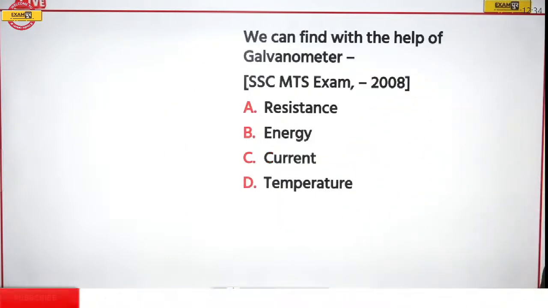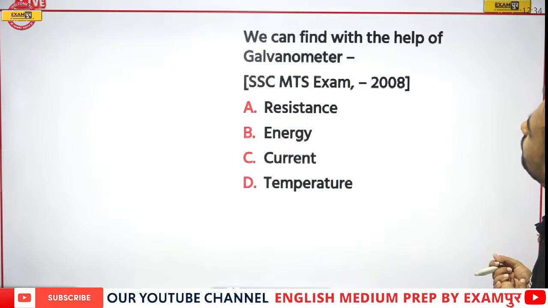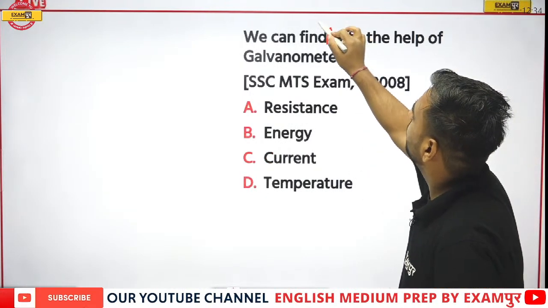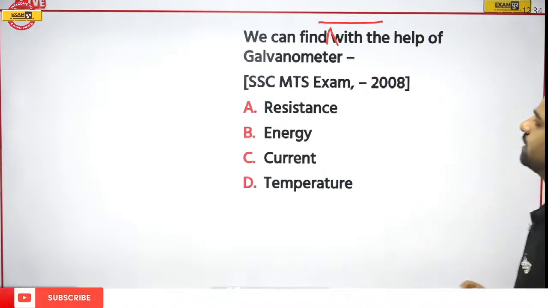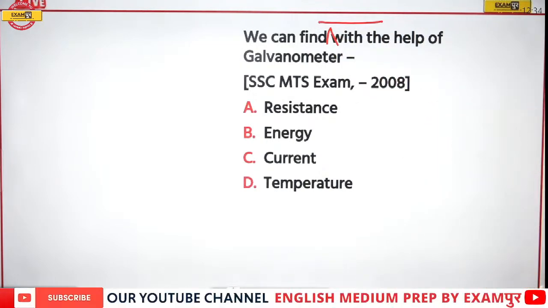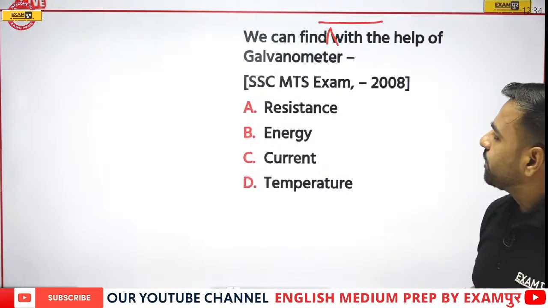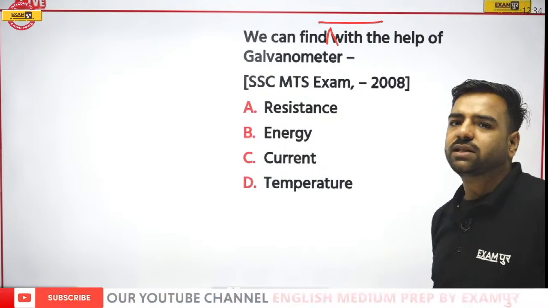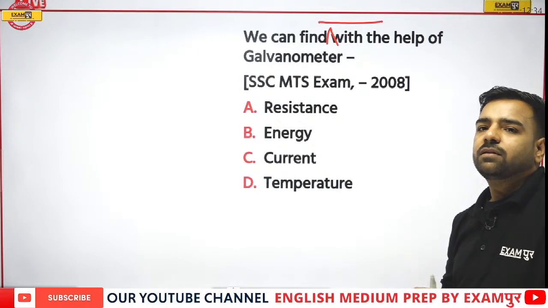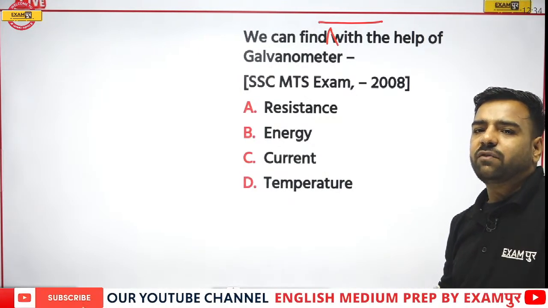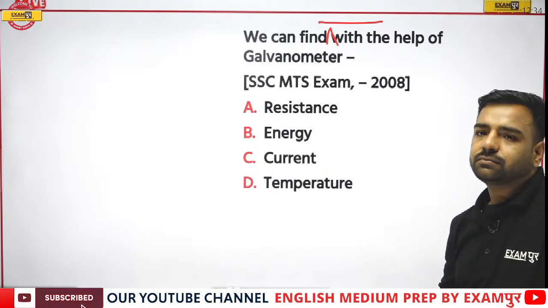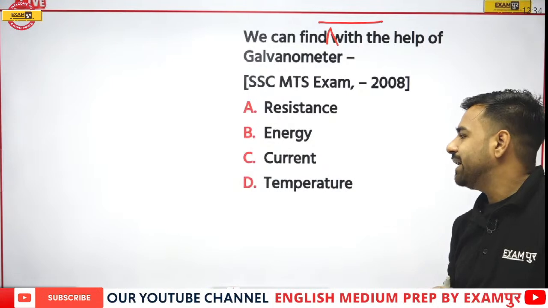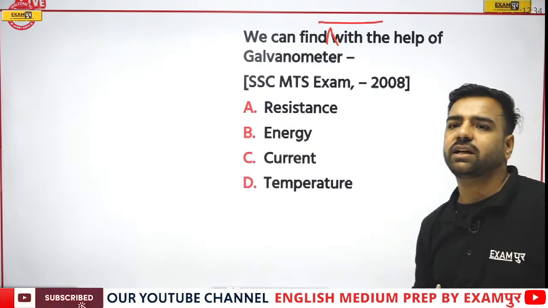Next, we can find dash with the help of a galvanometer. What can we find with the help of a galvanometer? This is from SSC MTS 2008. Can you answer this question? Is it resistance, energy, current or temperature? What is the correct answer?